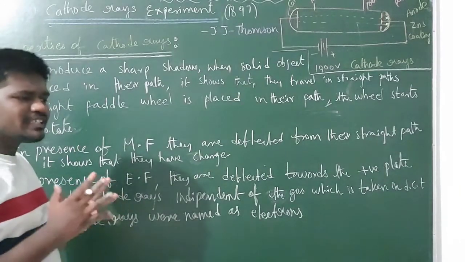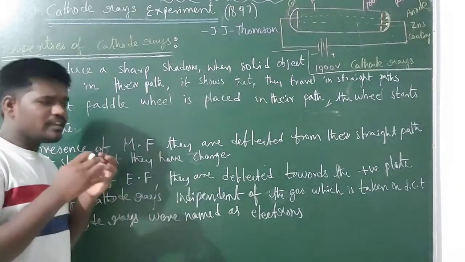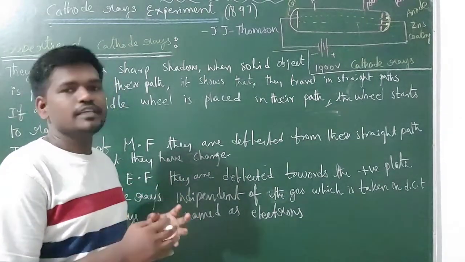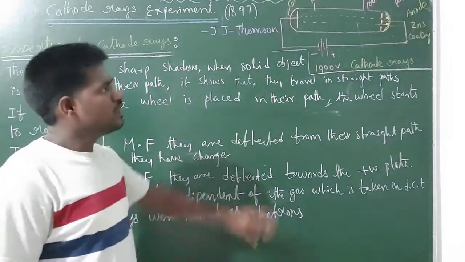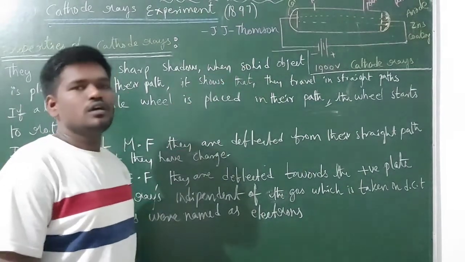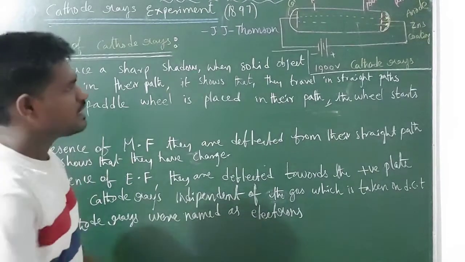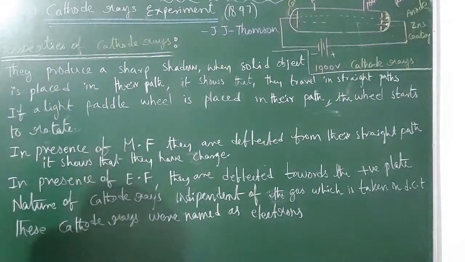So only charged particles deflect from their path in the presence of a magnetic field. These cathode rays are also deflecting in the presence of a magnetic field. It means that they have a certain charge.